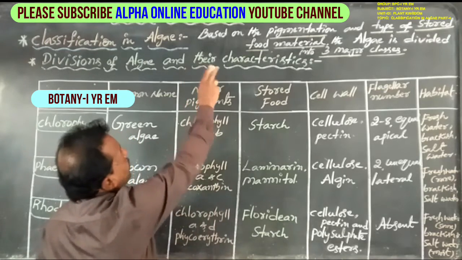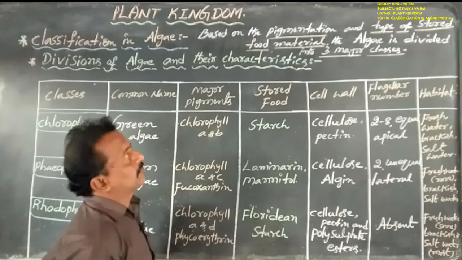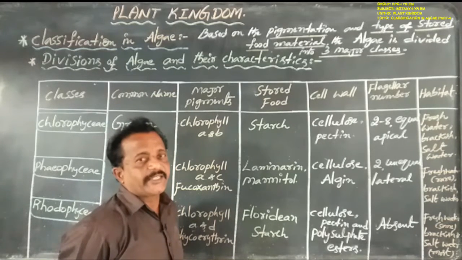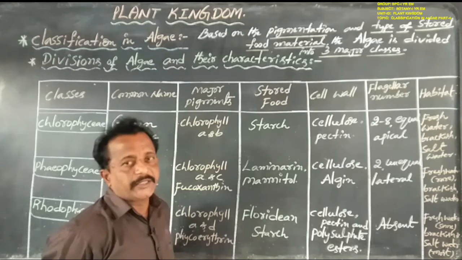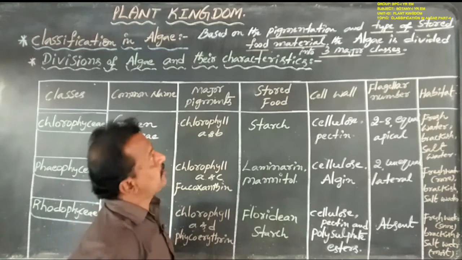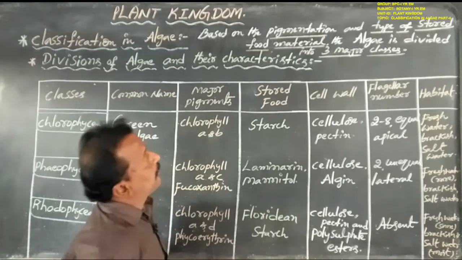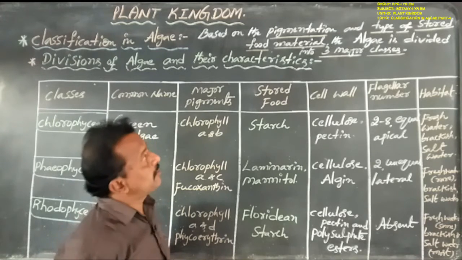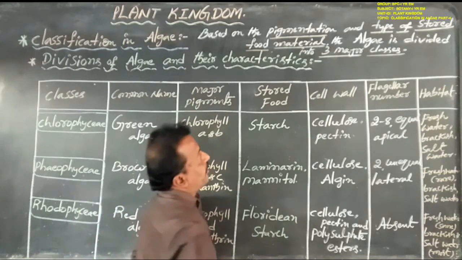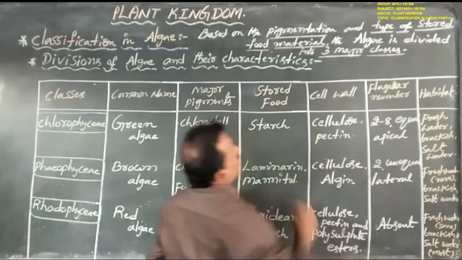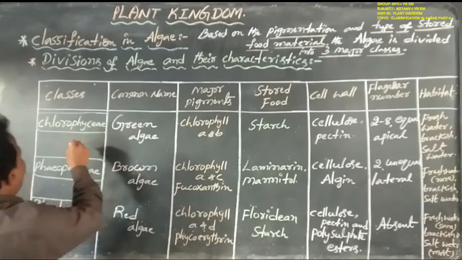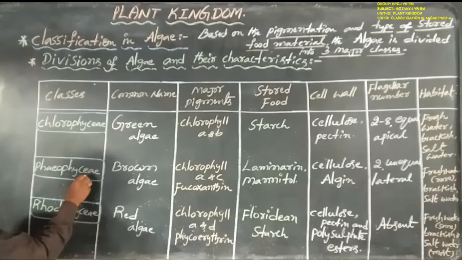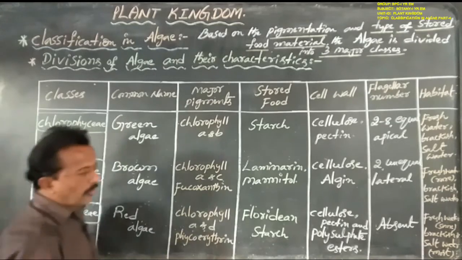Based on pigmentation, mainly photosynthetic pigments such as chlorophylls, carotenoids and phycobilins, and the type of stored food material, the algae are divided into three major classes. They are namely first, Chlorophyceae, second, Phaeophyceae, third, Rhodophyceae.